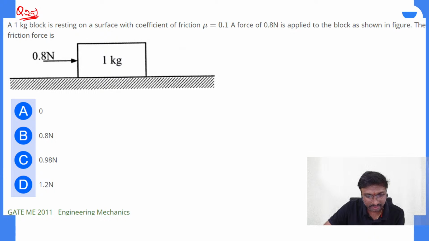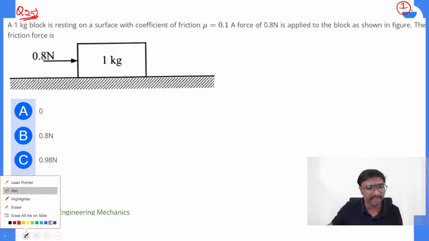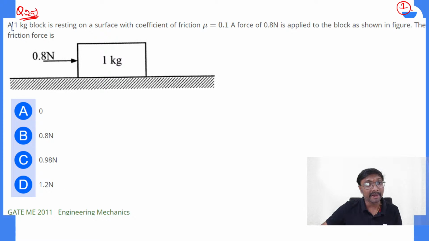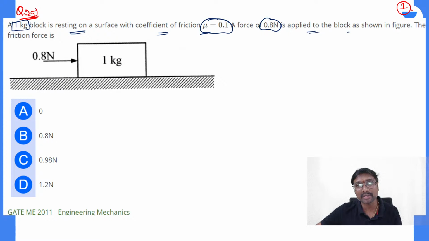Option B is the correct one. Okay, we'll just check it. It is also a similar type of question, no? Yesterday we have done this kind of question. Yes, absolutely right. A 1 kg block is resting on the surface with the coefficient of friction mu equal to 0.1. A force of 0.8 newton is applied on the block as shown in the figure. Then the frictional force is?